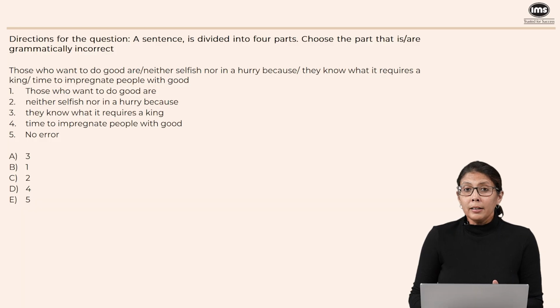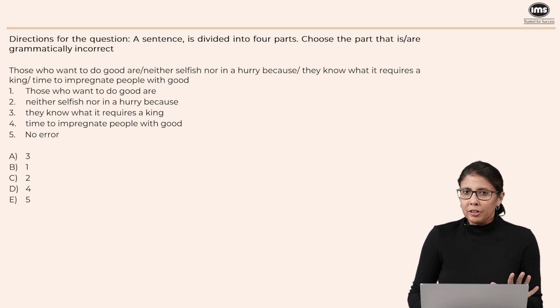Now here we're looking at a grammar question. A sentence is divided into 4 parts. We have to choose the part that is grammatically incorrect. Now this is a slightly weird question because you might have some trouble understanding what the sentence is trying to say, but the error is so clear. Those who want to do good are neither selfish nor in a hurry because they know what it requires a king. So by the time that you come to part number 3, you would realize that all of a sudden you're not very sure of what the sentence intends. They know what it requires a king.